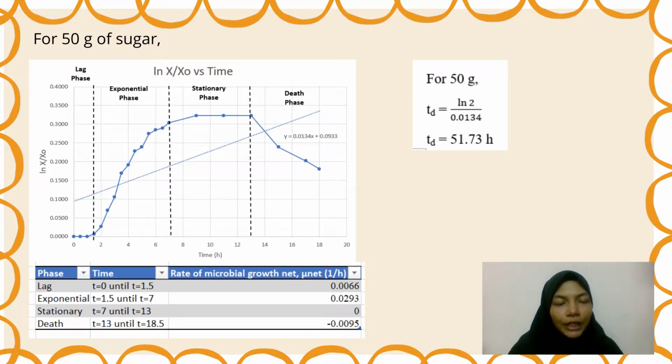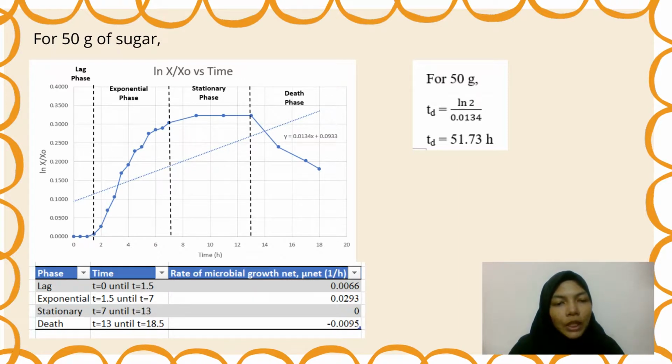This is the graph of ln x over x naught versus time for the medium of 50 gram of sugar with yeast. We can see from the graph that there are also 4 phases, which are lag phase, exponential phase, stationary phase, and death phase. For the lag phase, it happened from 0 hour until 1.5 hour with a rate of 0.0066 per hour.